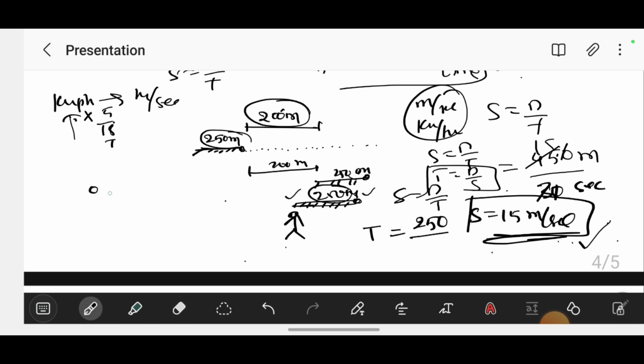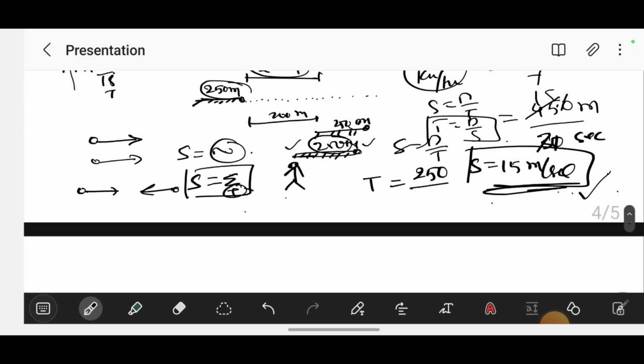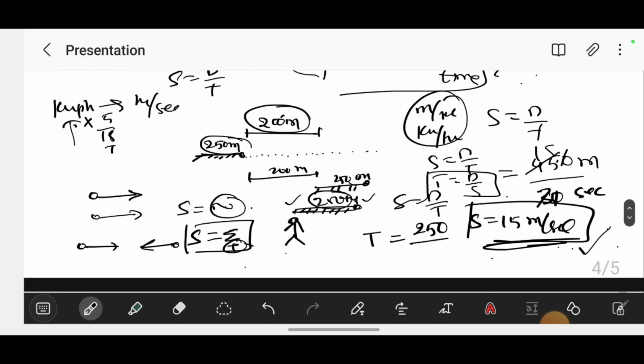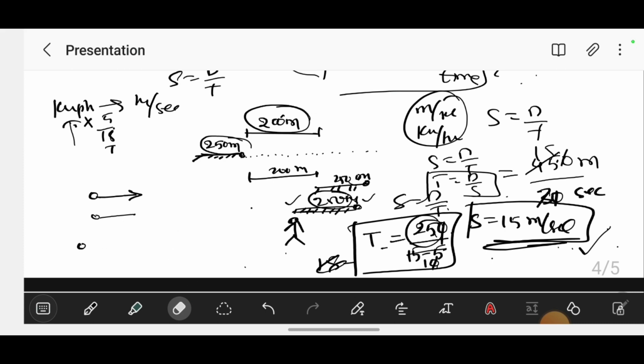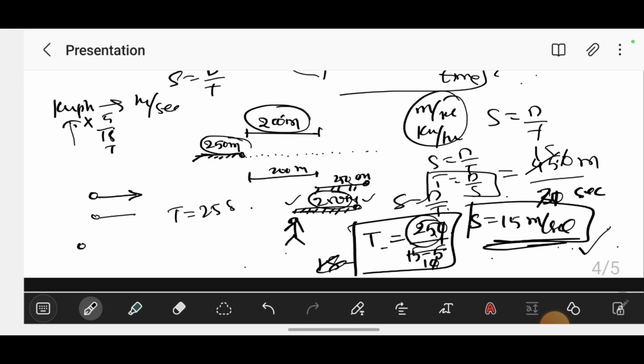Remember this concept: if both are running in the same direction, the speed is the difference between them, and if both are running in the opposite direction, the speed is the addition between them, that is plus. Here both are running in the same direction, so 15 minus 5 is 10, and the time is 25 seconds.